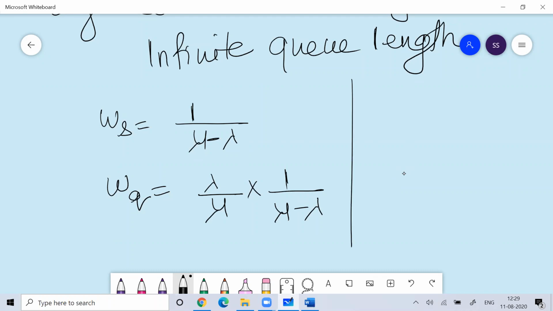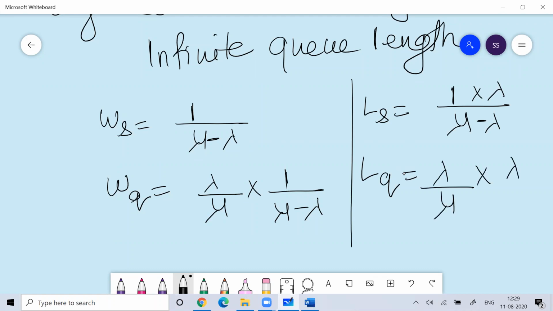If I talk about the length of the system, that is nothing but lambda by mu minus lambda. The length of the queue is lambda by mu into lambda by mu minus lambda.